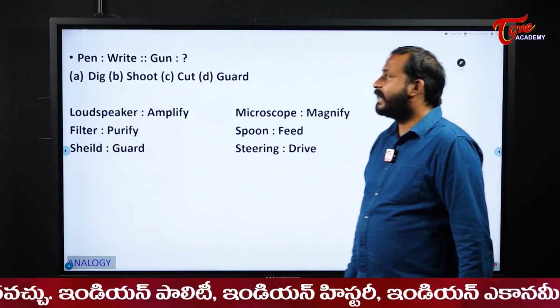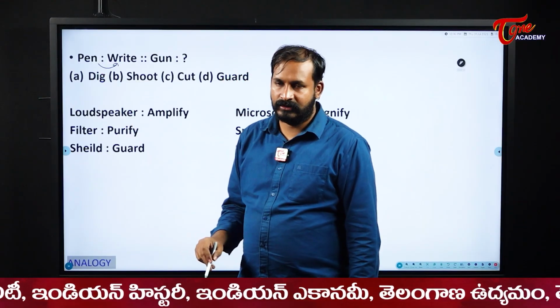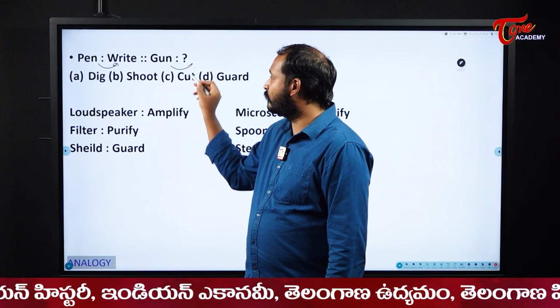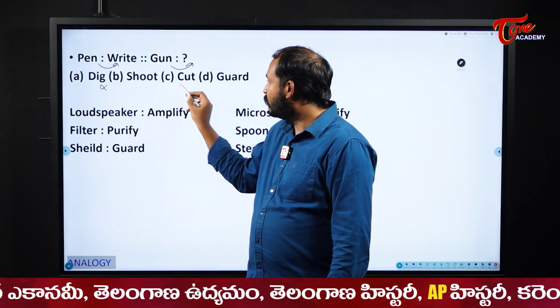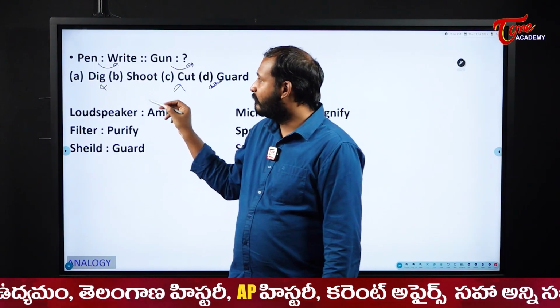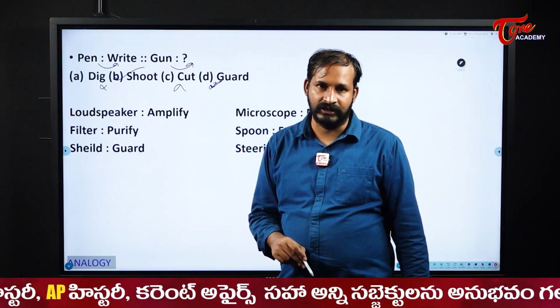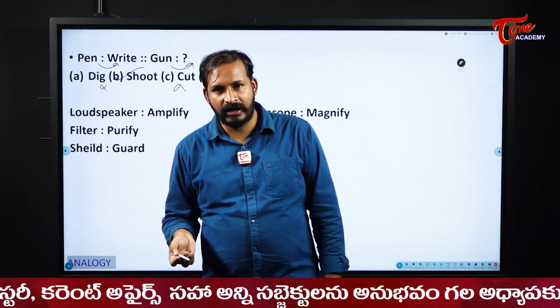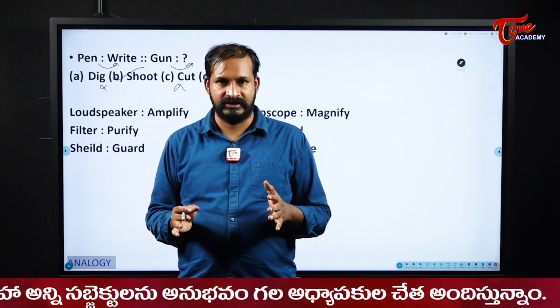Next one. Pen is to write. Pen is used for what? Writing. Then gun is used for what? For digging? No. To cut? No. To guard? Yes, up to some context it is clear, but in general what we will use it for is shooting. Not only to guard, right? A gun is used in different contexts.